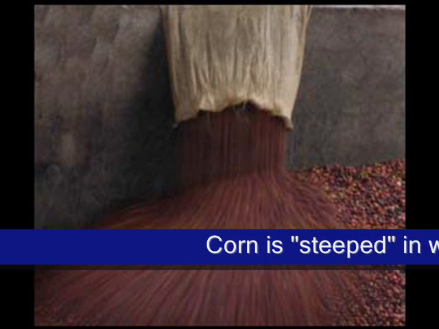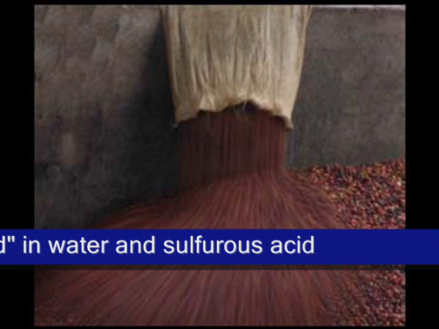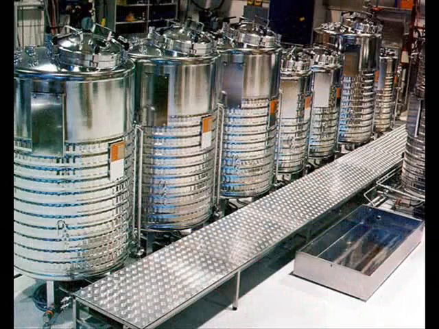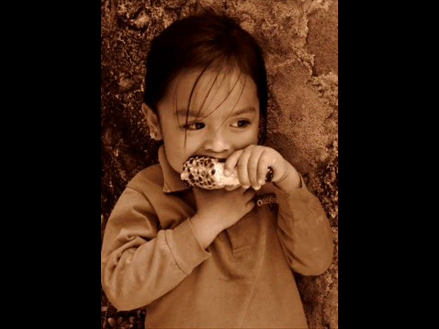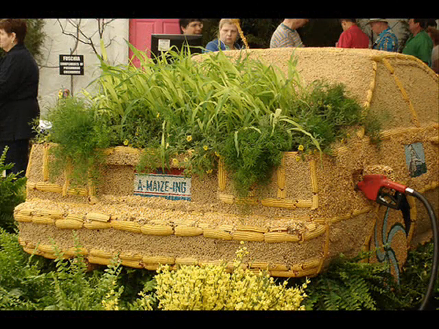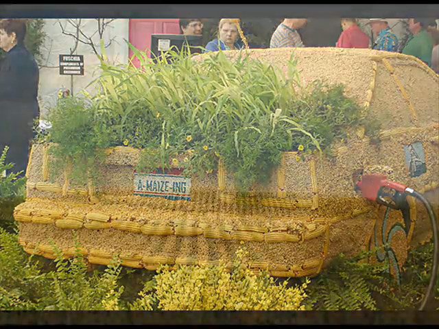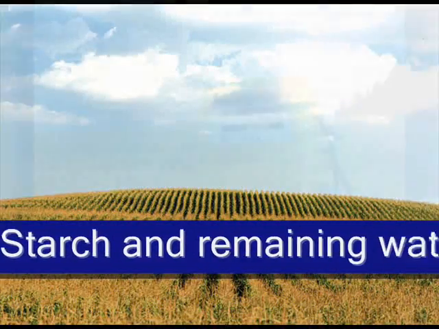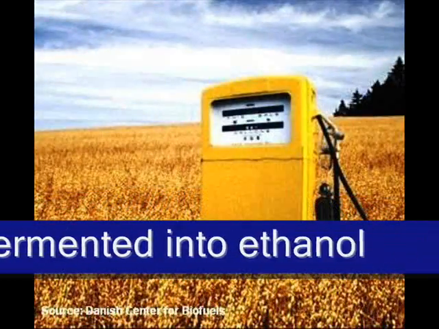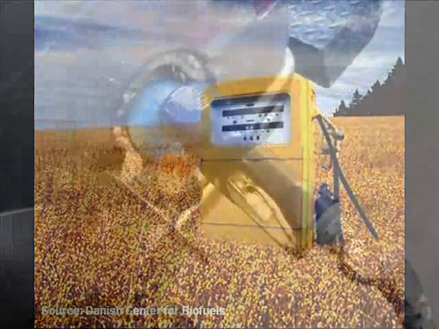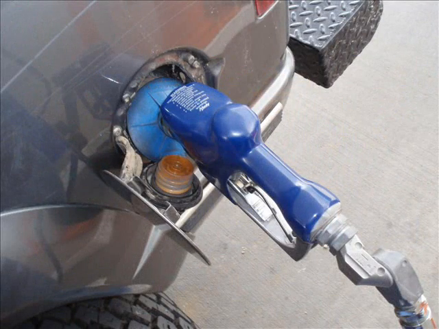In the wet milling process, the grain is soaked or steeped in water and dilute sulfuric acid for 1 to 2 days. This allows the grain to separate into its component parts. After steeping, the corn mixture is processed through a series of grinders to separate the corn germ. The corn oil is extracted from the germ. The remaining fiber, gluten, and starch components are further separated. The starch and any remaining water from the mash can then be fermented into ethanol. The fermentation process is very similar to the dry mill process.